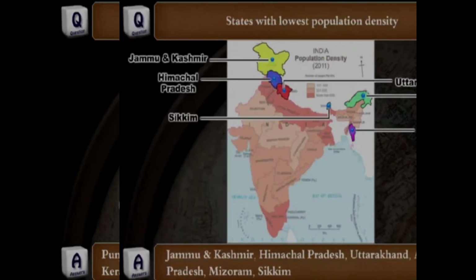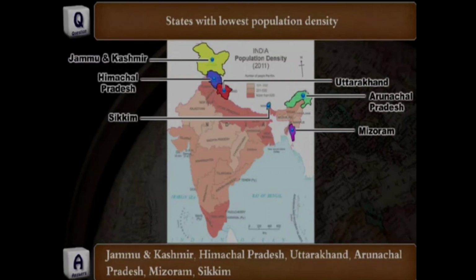Next question, states with lowest population density. The answer is, the states with lowest population density are Jammu and Kashmir, Himachal Pradesh, Uttarakhand, Arunachal Pradesh, Mizoram, Sikkim, Rajasthan, Madhya Pradesh and Chhattisgarh.